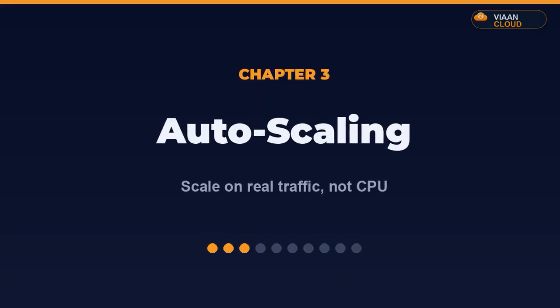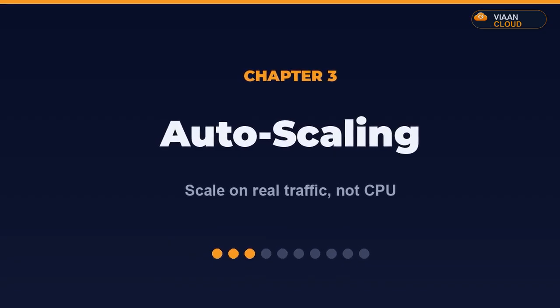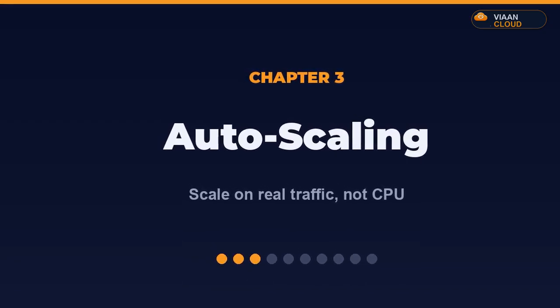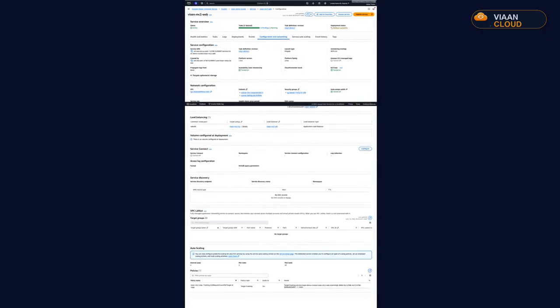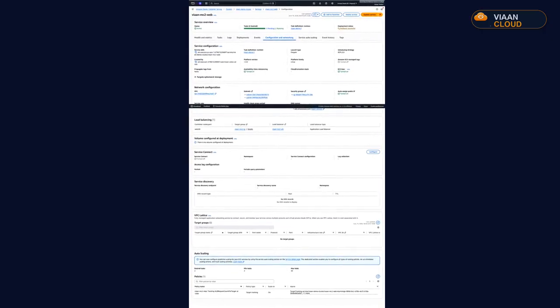Chapter 3, 2 copies is fine until a traffic spike. So let's make the app grow and shrink by itself. The payoff: watch this, I'll throw a load test at it, and the number of running containers climbs from 2 toward 20, the response time stays flat, and when the traffic stops, it drains back to 2. And it costs cents. First, the gotcha that makes people think scaling is broken.